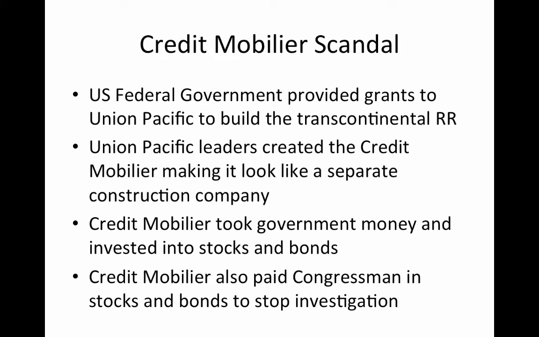company. This allowed the Union Pacific to gain money from the government, use that money not for building railroads so much, but use it to actually create their own investments to create more profit, and then to influence congressmen to keep this going.